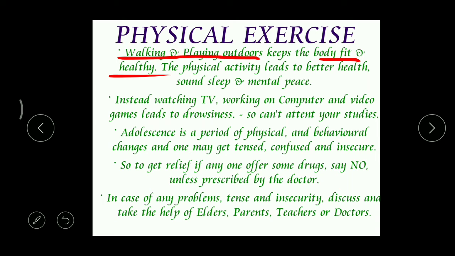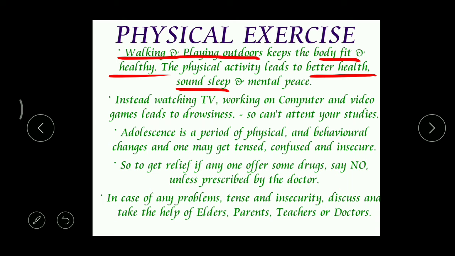Because of these physical activities, we get better health. Those children will be very healthy, and they get sound sleep. Sound sleep does not mean not making noise after sleeping. Sound sleep means good sleep. They get sleep very easily.